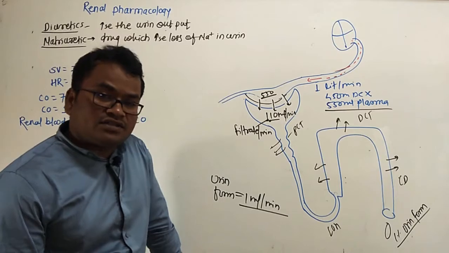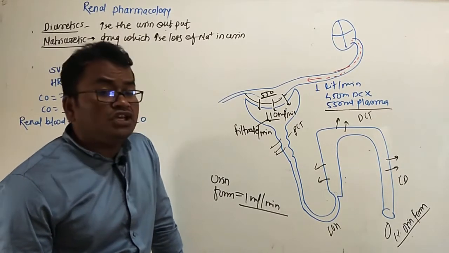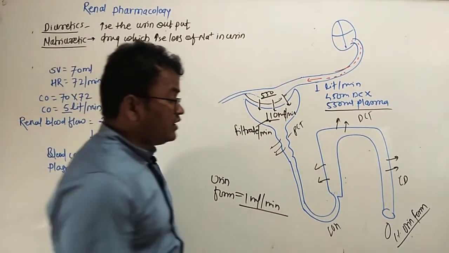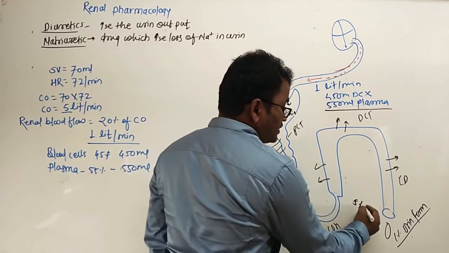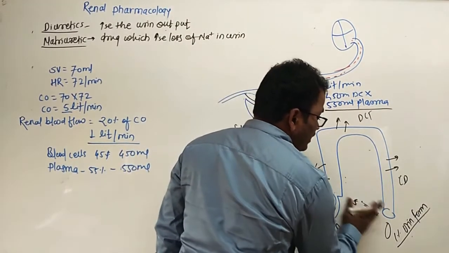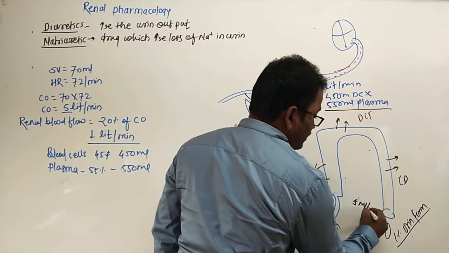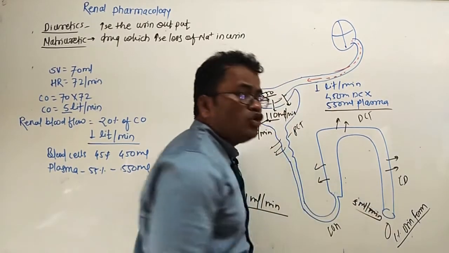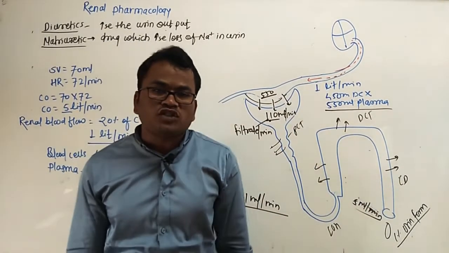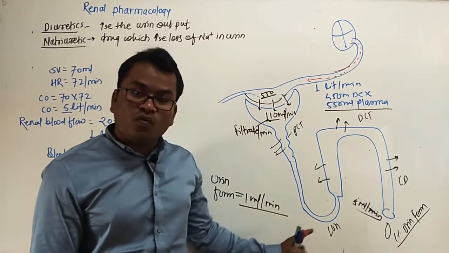If any drug increases the urine output or produces urine of 5 ml per minute, it will be the most powerful diuretic drug in the world.